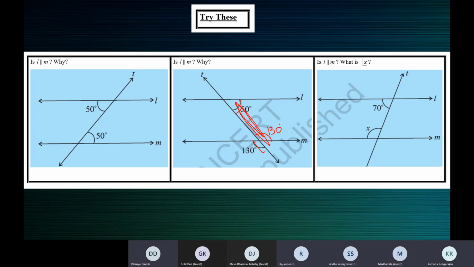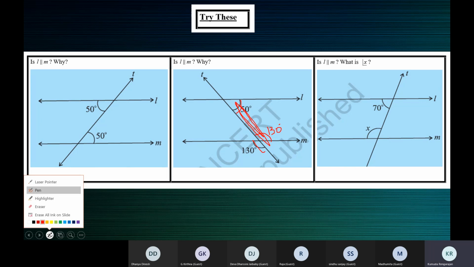Yes, ma'am. Are they supplementary? Yes, ma'am. Then L is parallel to M.